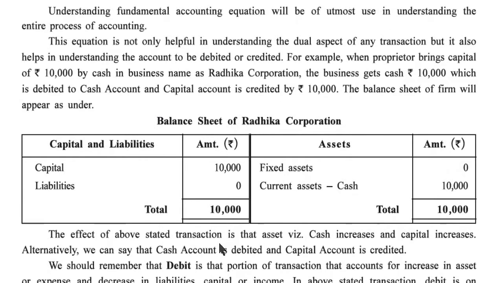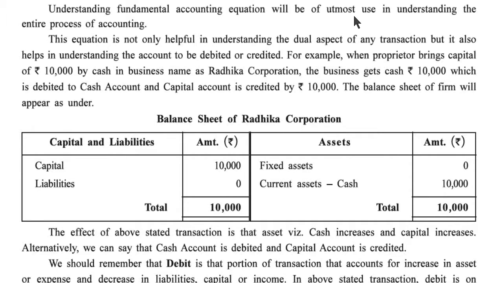Understanding the fundamental accounting equation will be of the utmost use in understanding the entire process of accounting. This equation is not only helpful in understanding the dual aspect of any transaction, but it also helps in understanding the account to be debited or credited. For example, when the proprietor brings capital of rupees 10,000 by cash into a business named Radhika Corporation, the business gets cash of rupees 10,000, which is debited to cash account, and capital account is credited by rupees 10,000.